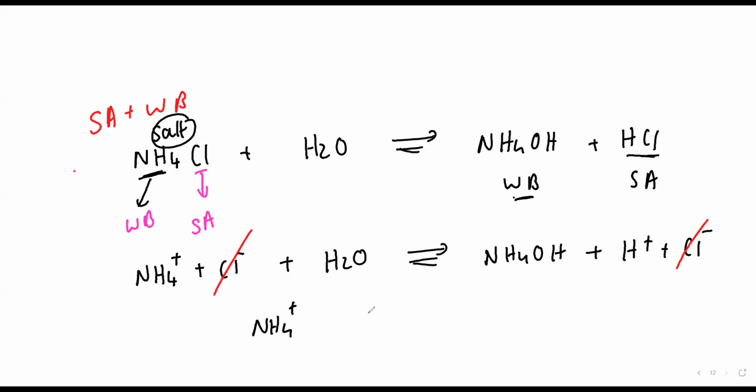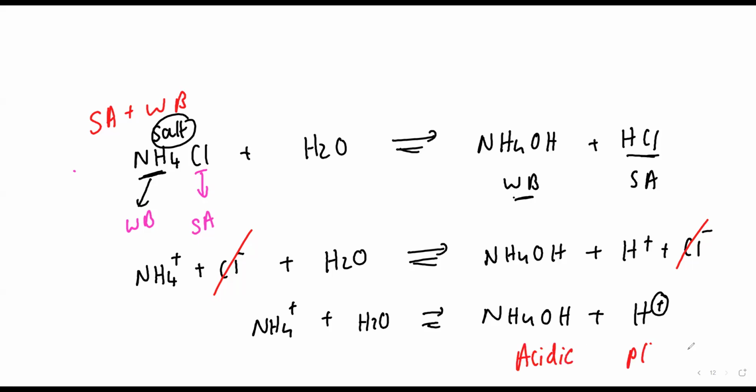NH4OH and hydrogen ion. There is a positive ion, H plus, so the solution will be acidic. If acidic, pH will be less than 7. So this is a cation, and it will undergo cationic hydrolysis.